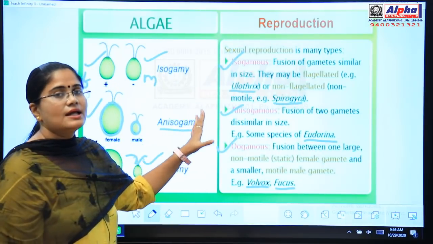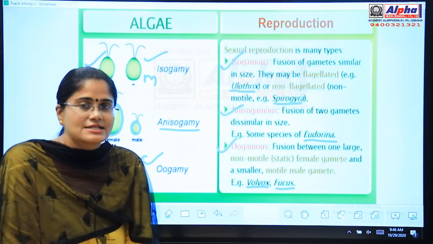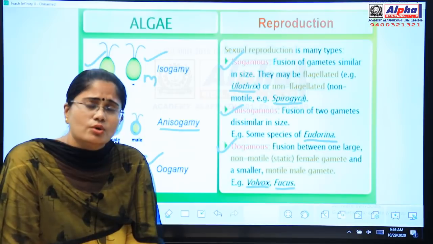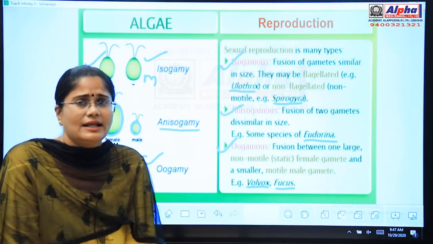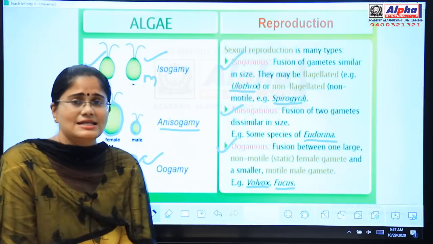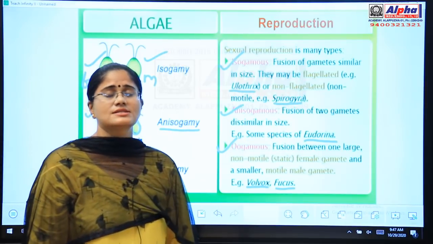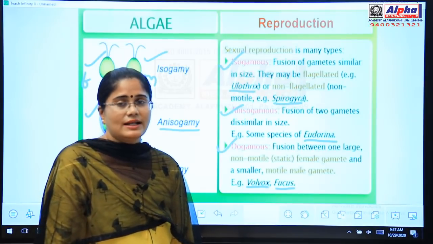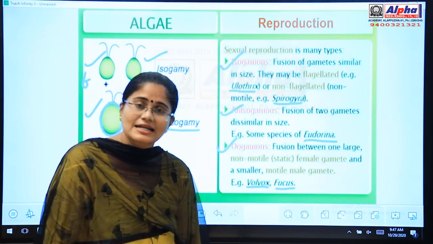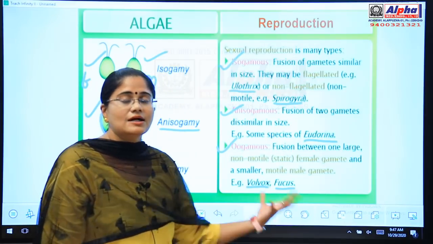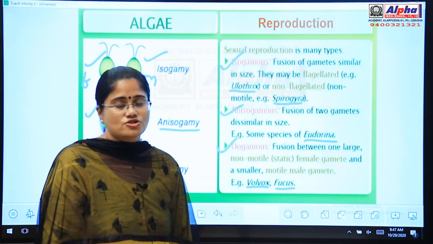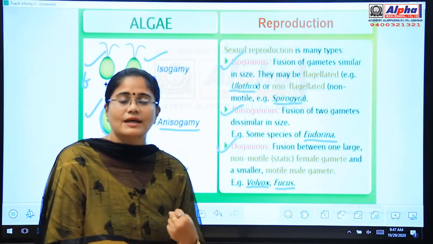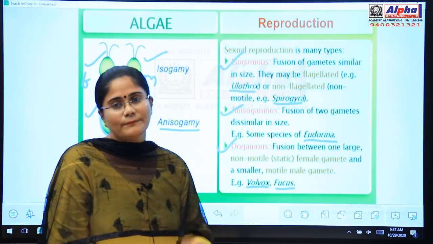Once again I will repeat, the sexual reproduction in algae are of three types. First one is isogamous. Isogamous means the fusion between two gametes, that is male and female gamete, will be morphologically similar in size. Second one is anisogamous. In anisogamous the fusion is happening between male gamete and female gamete, but both of them are morphologically dissimilar in size and shape. And third one is the oogamous type of sexual reproduction, where the fusion is between one large non-motile female gamete with a small motile male gamete.